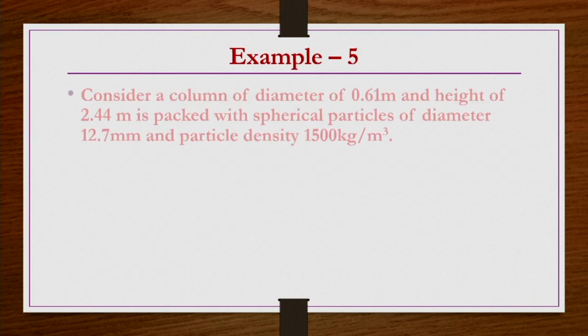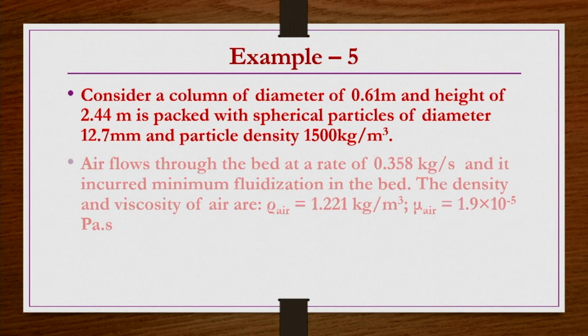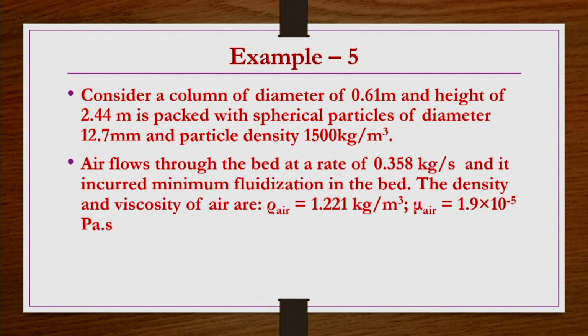Okay, one more example problem. Here, if the minimum fluidization velocity is known, we have to find out the voidage at minimum fluidization condition. So, that is what we have to find.